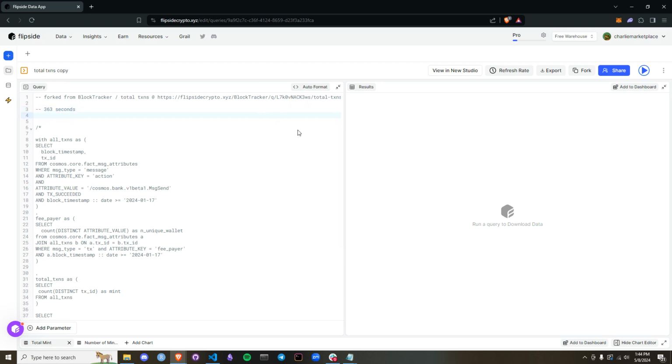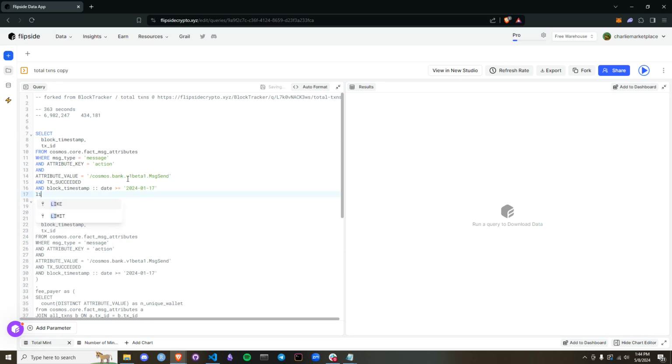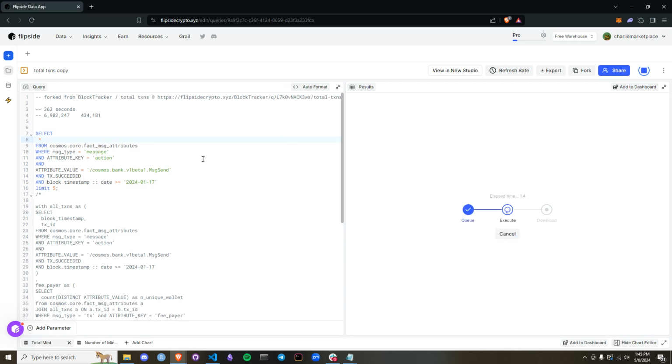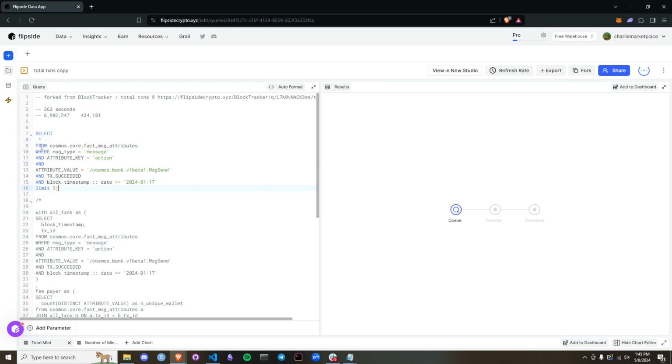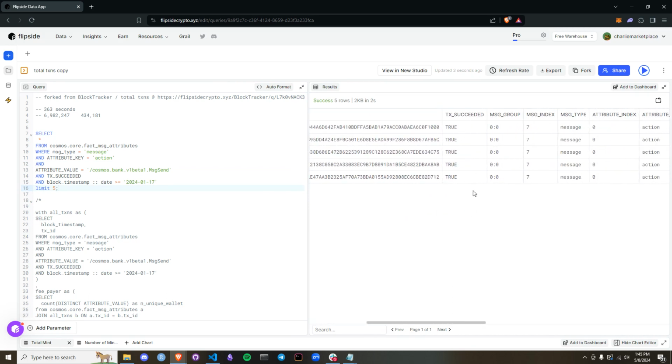And then the numbers we're trying to get to are roughly 6 million transactions and 430,000 users. Okay, so let's go ahead and start with just grabbing a quick transaction and seeing what it looks like. And let's grab everything from here. Grabbing all the columns for a few of these transactions just to see what they look like. It's always good to know what you're looking at. So there's transaction ID, transaction succeeded equals true. I just like to put that directly.